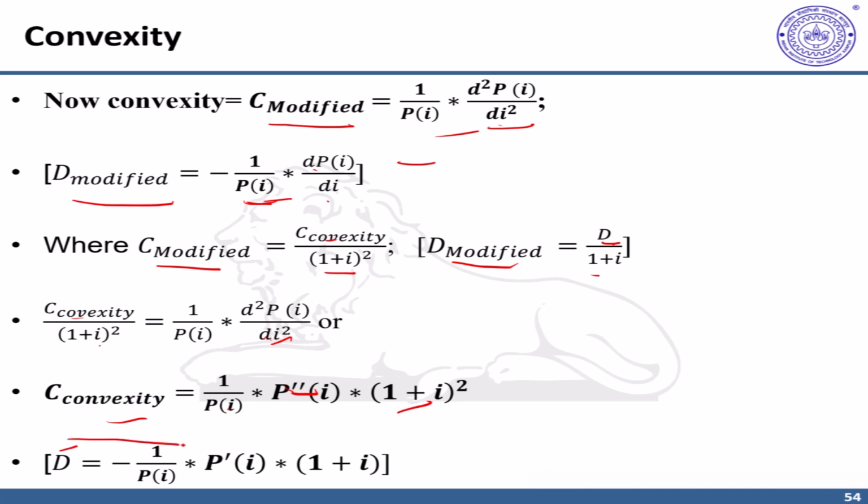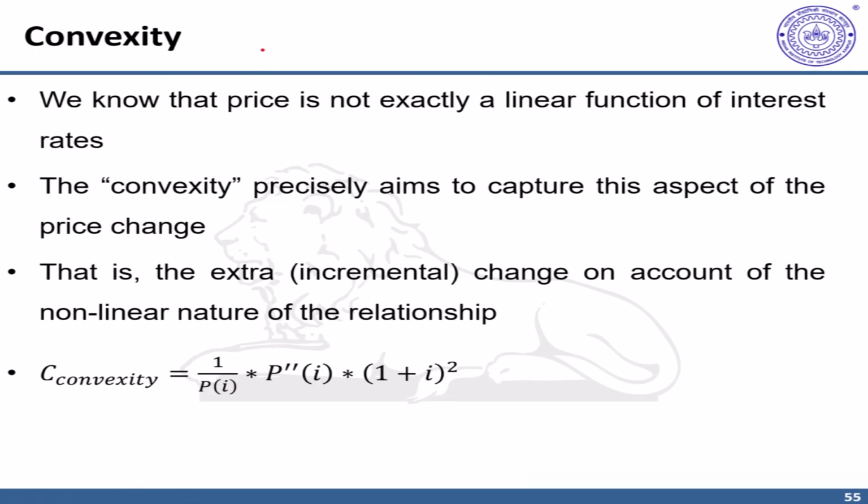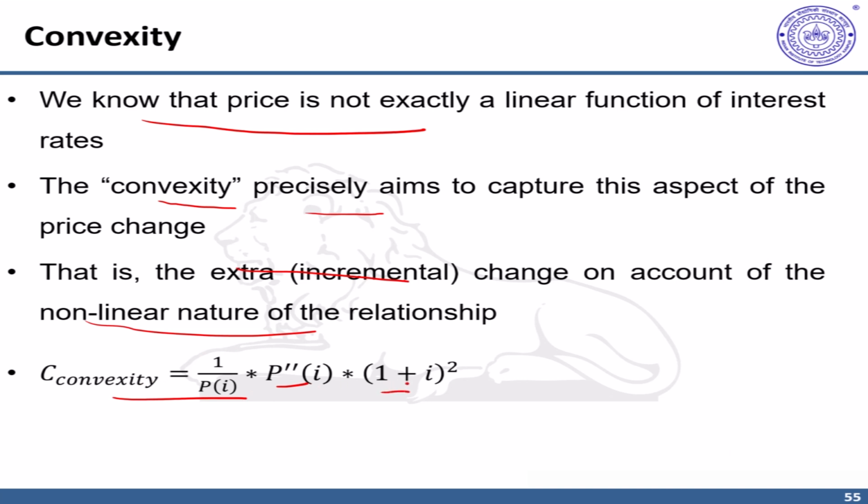So there are parallels between convexity and duration, wherein convexity captures the second differential and gets associated with (1 plus I) raised to the power 2 here. To summarize this discussion, we know that price is not exactly a linear function of interest rates. The convexity precisely captures this aspect of the price change, that is, the extra incremental change on account of the non-linear nature of the relationship. And convexity here is defined as 1 upon P into the second derivative of P with respect to I into (1 plus I) raised to the power 2. In the next video, we'll try to find a simple proof of this relationship.